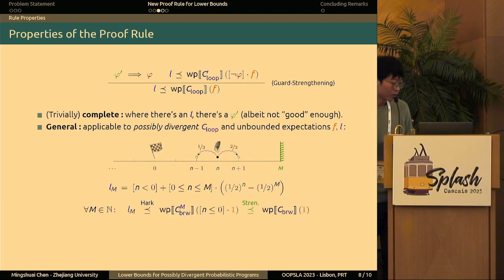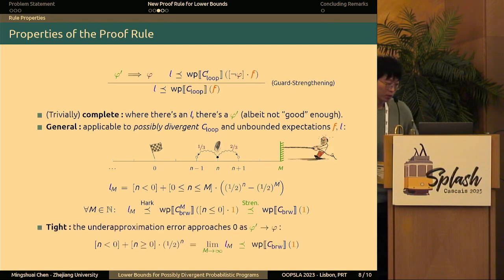And the second property is that the rule is general, as we have already seen, that is, applicable to some possibly divergent probabilistic loop and unbounded expectations. To be more specific, recall our example of the biased random walk. In case we want to verify some ugly-looking expression as a lower bound of the termination probability, then we can simply apply our rule, and then we reduce the problem to verifying some lower bounds for the almost surely terminating program. And in this case, we can apply existing rules, for example, Hark's rule, to establish such a lower bound.